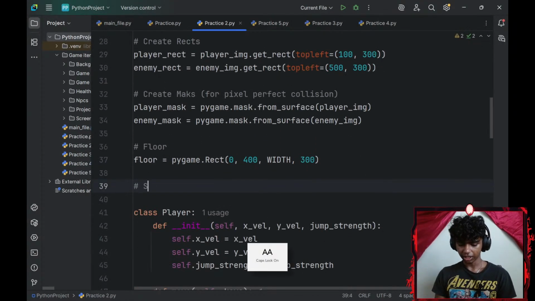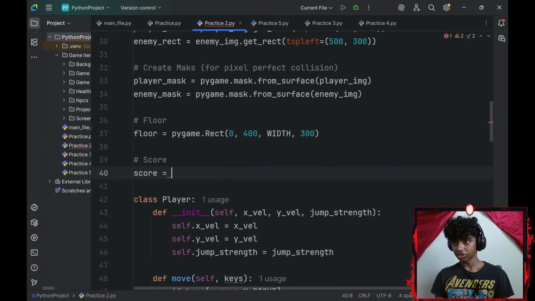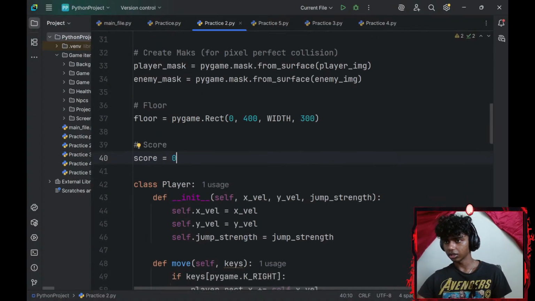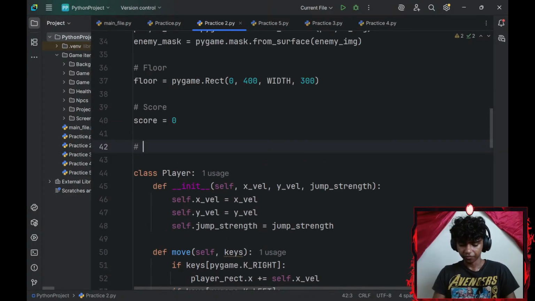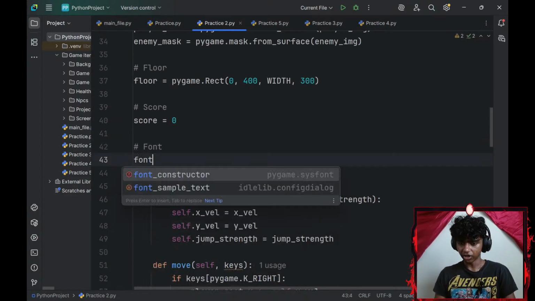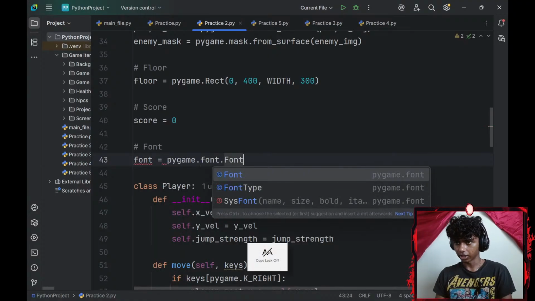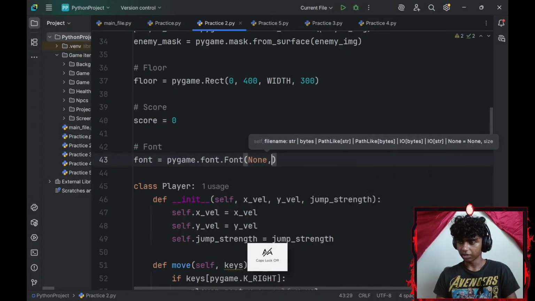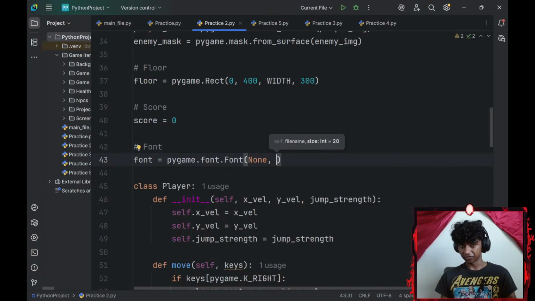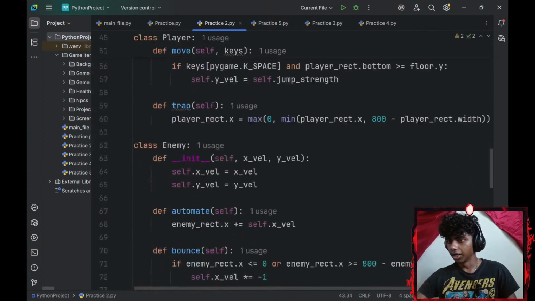So I'll go ahead and create a score comment and then create a score variable. I'll set that equal to 0 for now. Let me just maybe go forward. Alright. And then I'll need a font variable as well. Font. And then I'll create a font variable, set that equal to pygame.font.Font. Alright, so my font, I'll keep that to None. This is going to be Pygame's default font. My size is going to be 36.